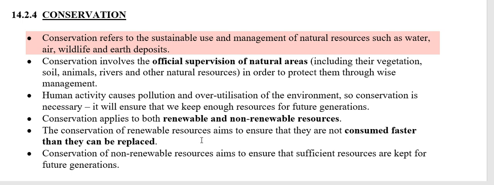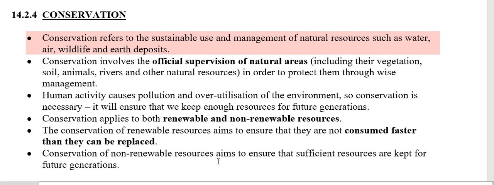Even with the renewable resources, it is important to remember that nature will renew itself only if enough of its environment stays behind. The environment that animals and plants are found in must be healthy. Otherwise, renewable resources are unable to renew themselves. So conservation is also important with our renewable resources.